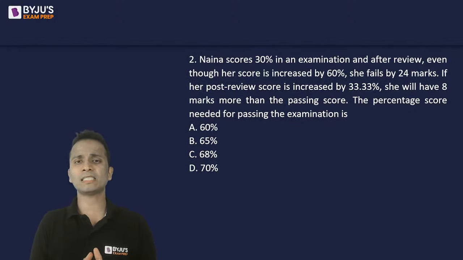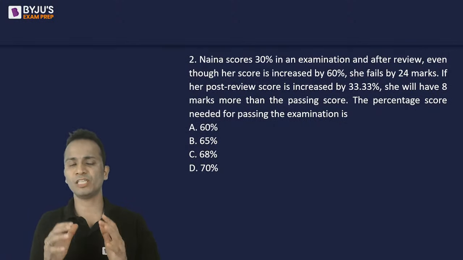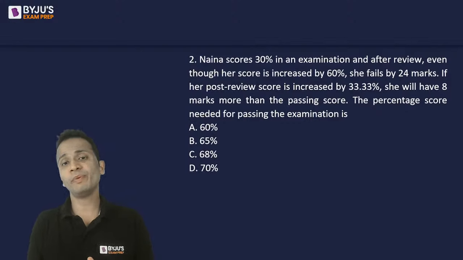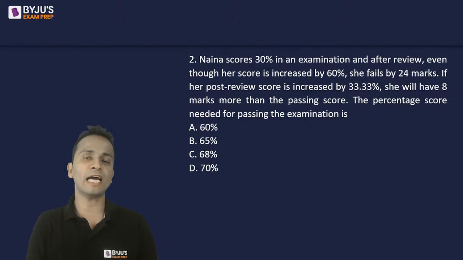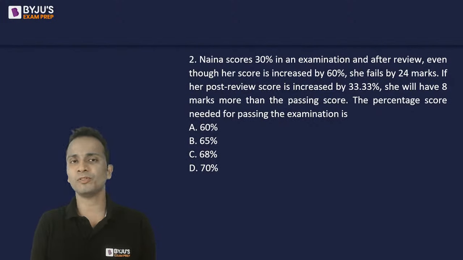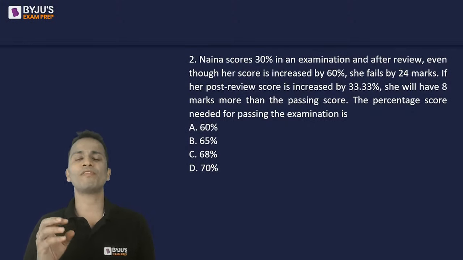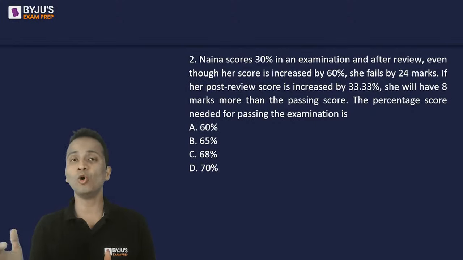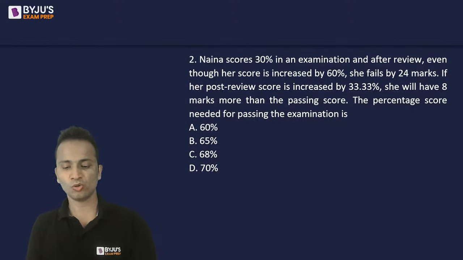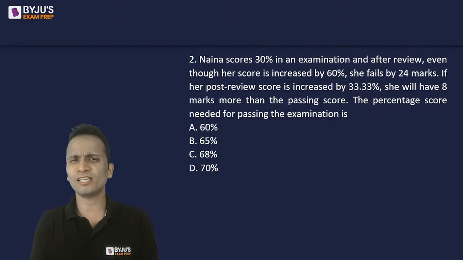Also understand that these are not questions that we have made ourselves or concepts we have devised ourselves. These are questions that we have made on the basis of questions previously asked in the CAT examination. If you go through all the CAT papers of the last 5 to 6 years, you will find the majority of questions lying in the level of difficulty below moderate. So if you think these questions are easy, that means you are well prepared for the CAT examination.